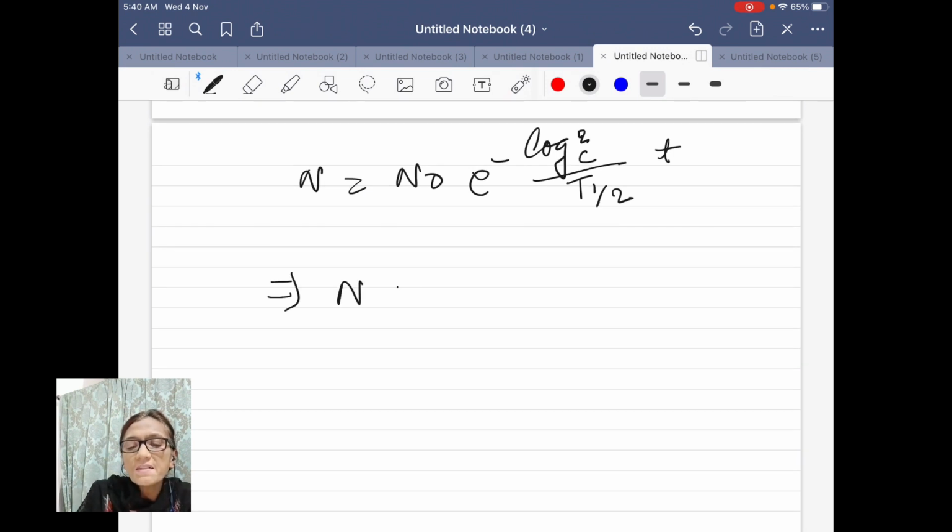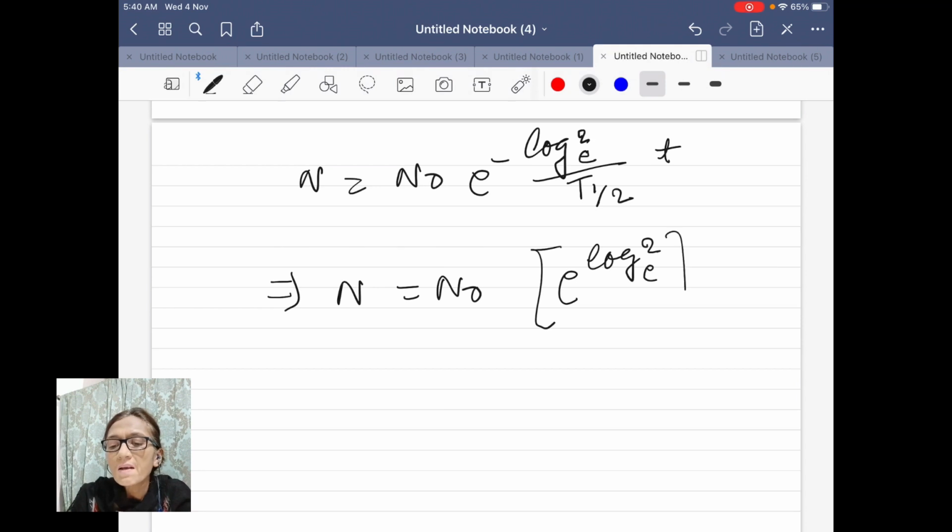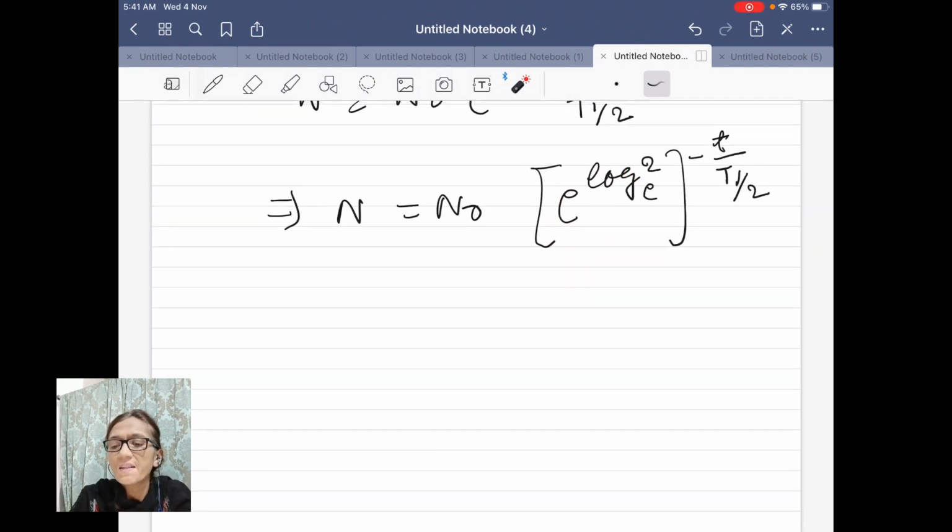So this can be simplified as N is equal to N naught e power log 2 base e, and I am taking the other exponent outside this quantity, minus T by T half. Now here you can see log is the power of the exponent, so this becomes 1 only. This is cancelled.